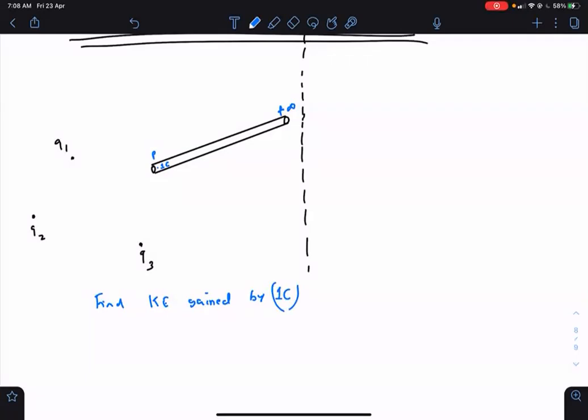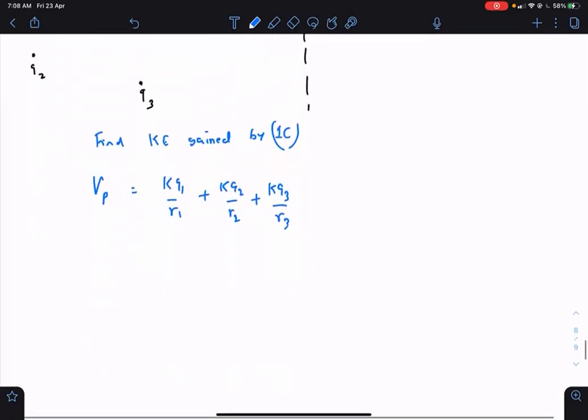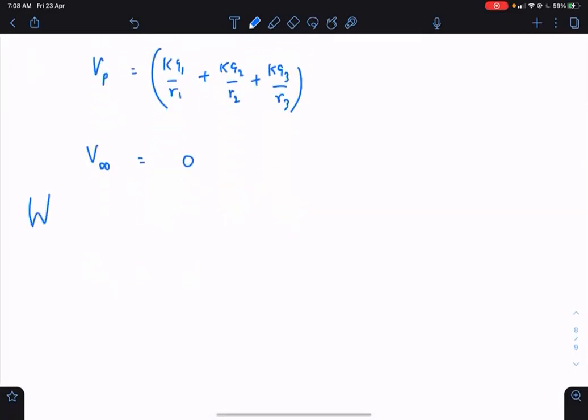Well, we already know the potential at P, which is KQ1 by R1 plus KQ2 by R2 plus KQ3 by R3. So this is the initial potential. What is the final potential? At infinity, the potential is 0. What is the work done on this 1 coulomb charge? That is equal to negative of difference in potential. Work done on 1 coulomb is minus delta V, where delta V means final minus initial.